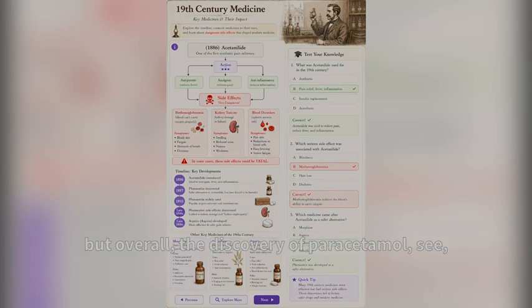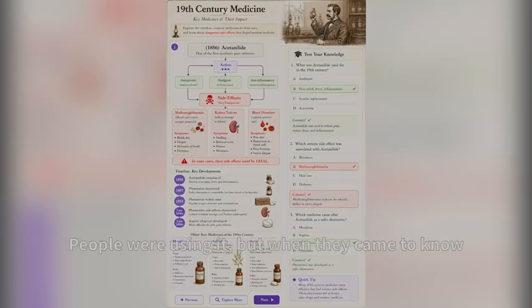Which is too bad. But overall, in the discovery of paracetamol, initially when the molecules came into the market, people were using them, but when they came to know they were not effective, they stopped using them. Then scientists came who studied the mechanism and metabolism, and they found out that this active metabolite is not causing all those side effects, but it is effective as well as safer.